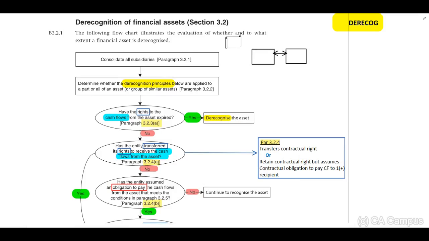But what can you write on the flag? The response I received is that you can write any word that appears on the page that you are flagging. You will identify that I have included DERECOG as my derecognition word is too long.